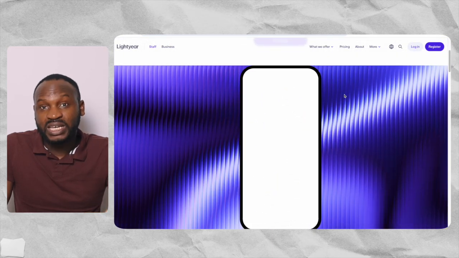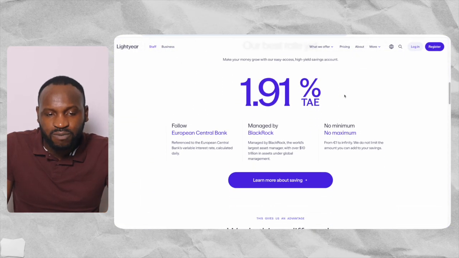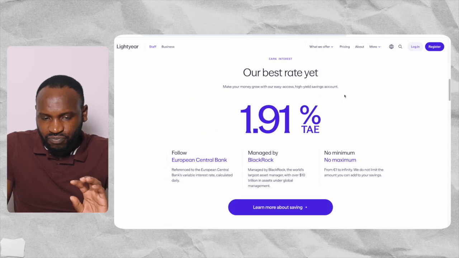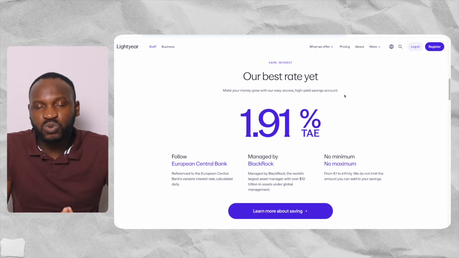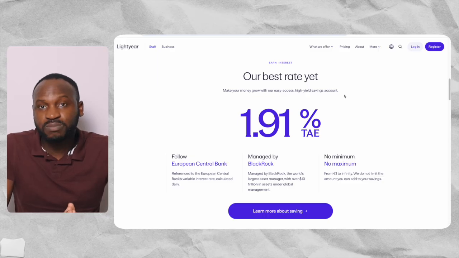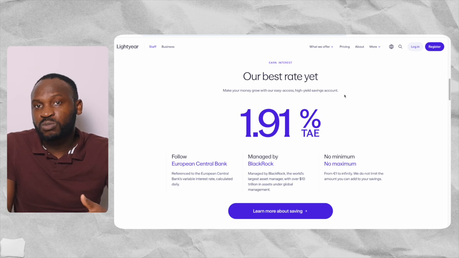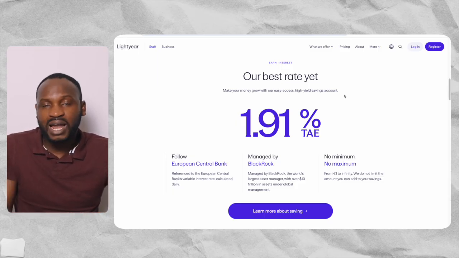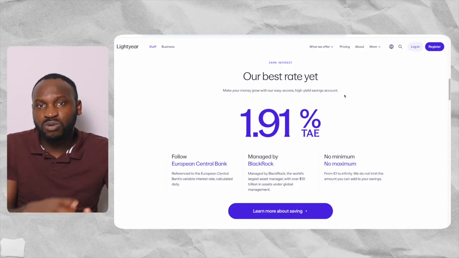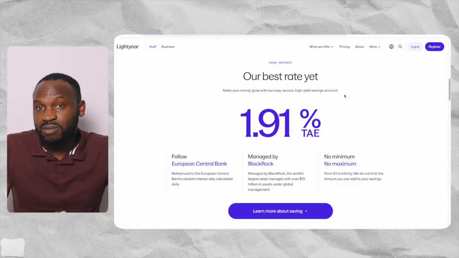So what you need to do is to go through them and see if it's a platform that you want to start using to do your investment. What is good is that to invest your money on this platform, you pay a fee when you want to deposit money into your broker account. In other platforms like Trading 212, you are not paying any money to deposit money into your broker account. But on Lightyear, you are paying some fee to deposit money into your platform. There are other platforms that allow you to deposit money into the broker account for free, but on this platform they charge you to do that.